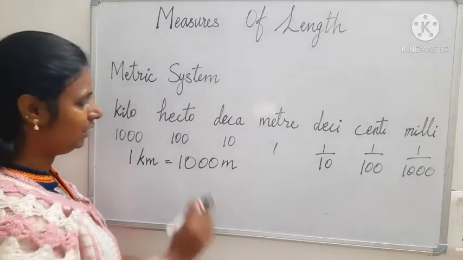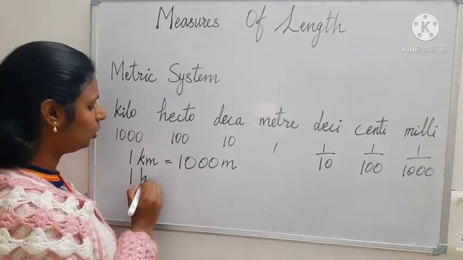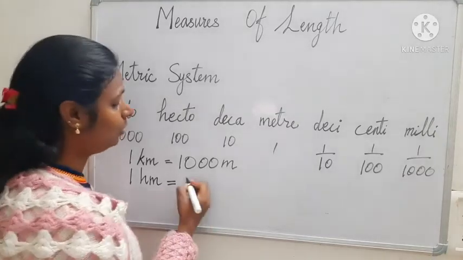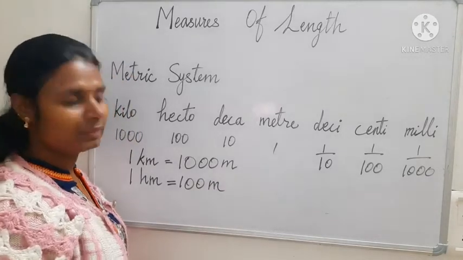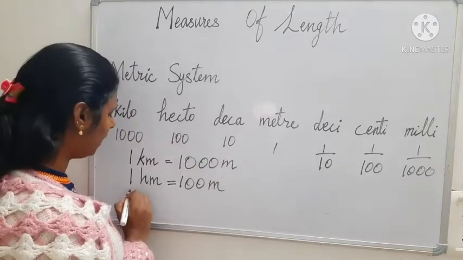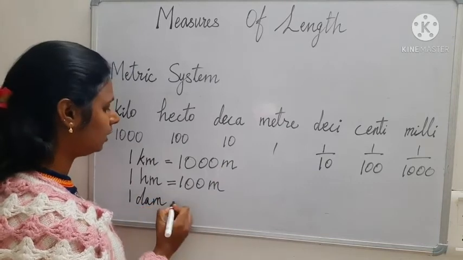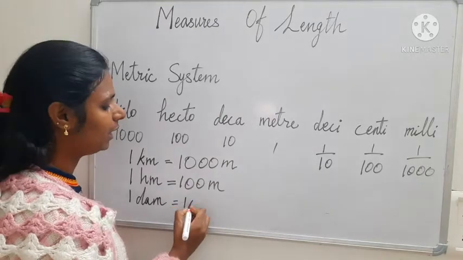Have you got it? Now again, this is hecto, 100. So 1 hectometer is equal to 100 meter. Okay. Now, 1 decameter is equal to 10 meter.